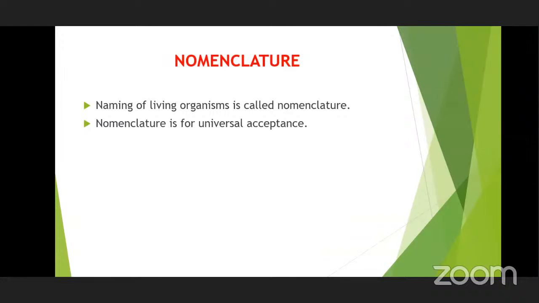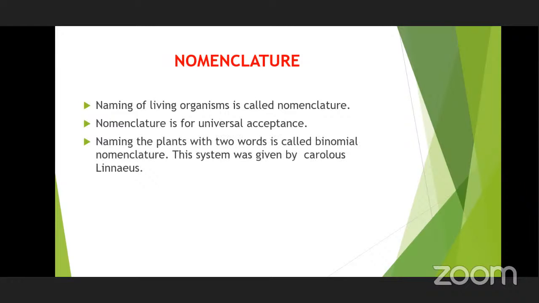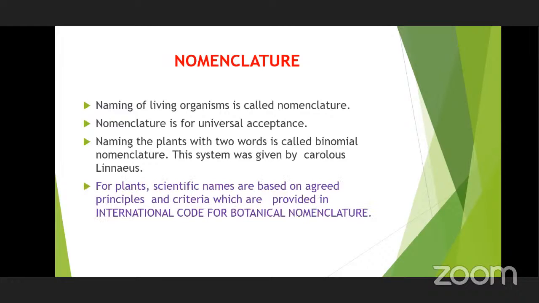It should not be that I name some living organisms as per my convenience in my own local language. When I need to collect information about that organism somewhere else, I need to ask a person about it, and at that time he may not identify which organism I am talking about.